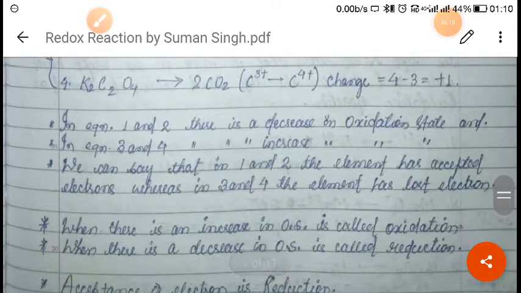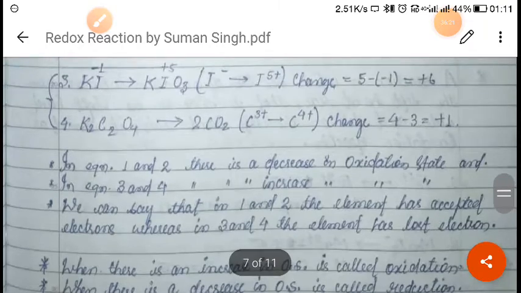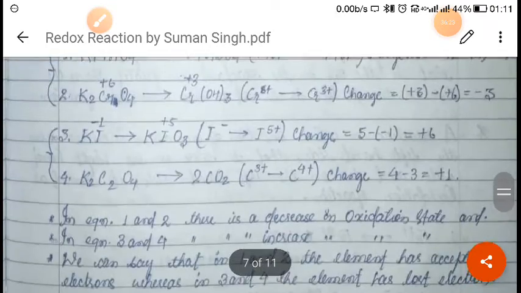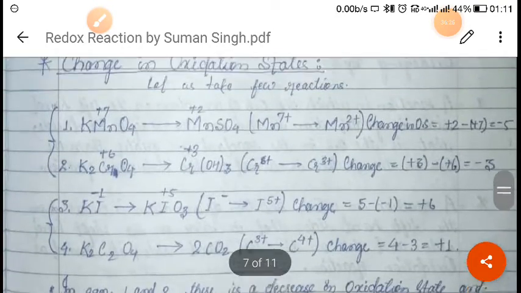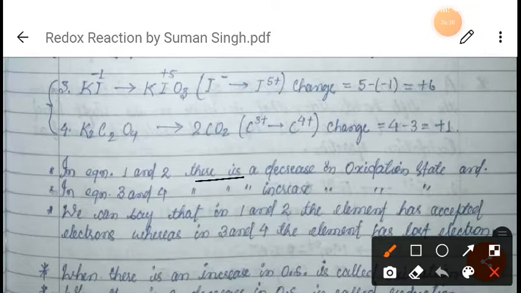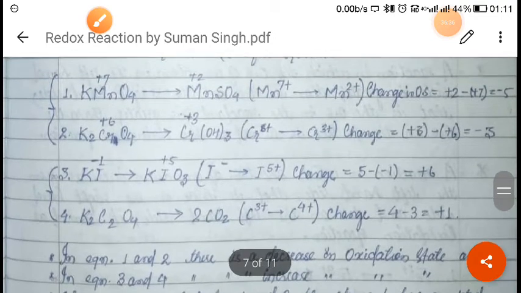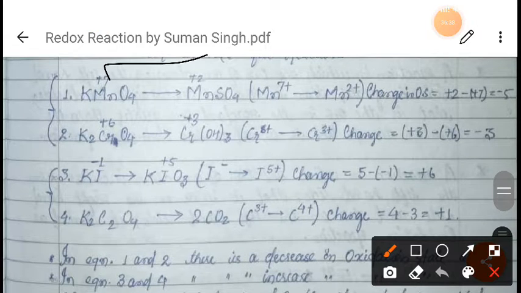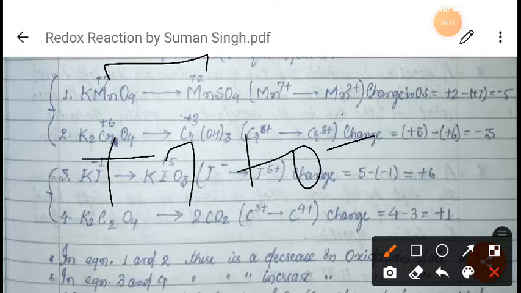Now one more thing we can understand from equations 1 and 2: there is a decrease in the oxidation state. It is changing from +7 to +2, which means there is a decrease.